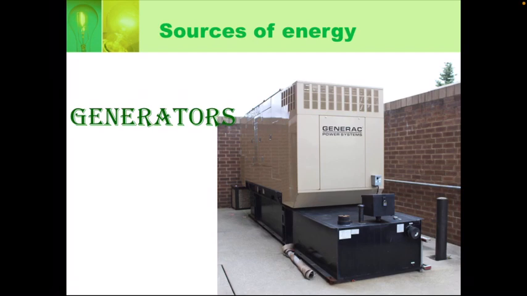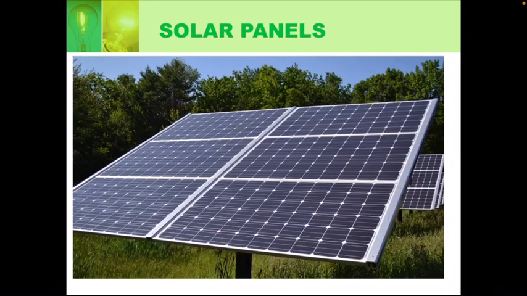One is the generator. As you can see, a diesel generator is used to produce electricity. Diesel generators are located at places where there is no electricity supply, or for emergency supply. When there is a problem with the regular electric supply, this generator helps us to bring back electricity. Diesel is the fossil fuel used to fuel generators to produce electricity.